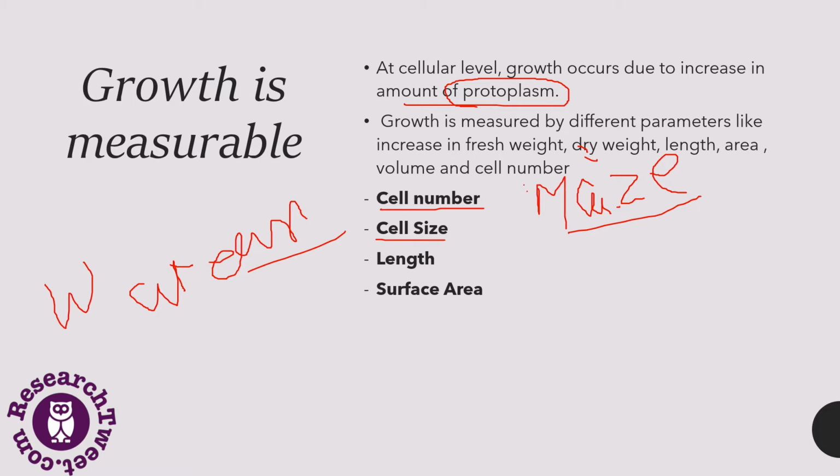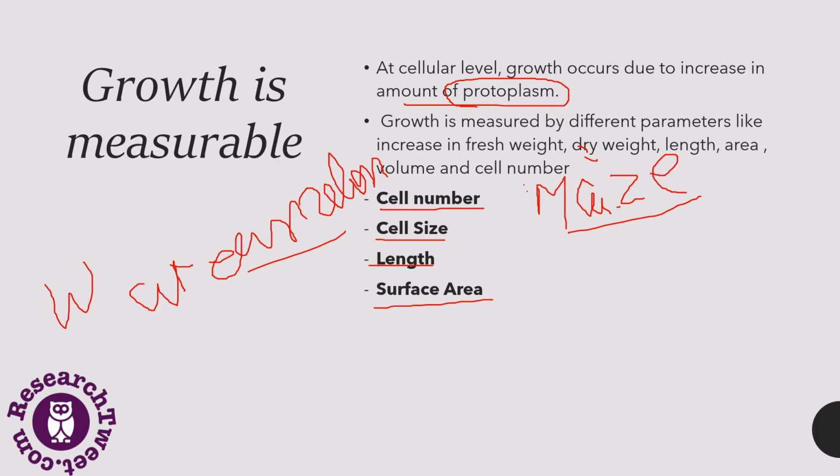Then if we take the example of length, it is basically the growth of the pollen tube, which can be measured. For example, when pollen gets germinated, the pollen tube basically increases its length. This is how we can measure length, by measuring the growth of the pollen tube.